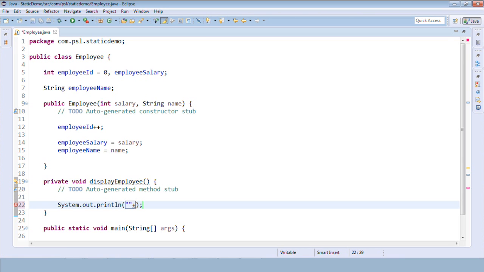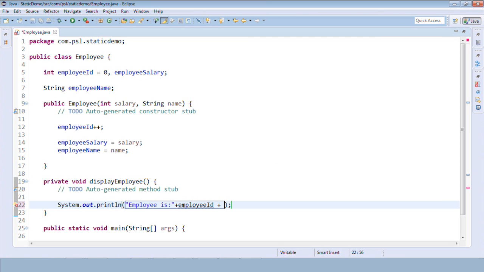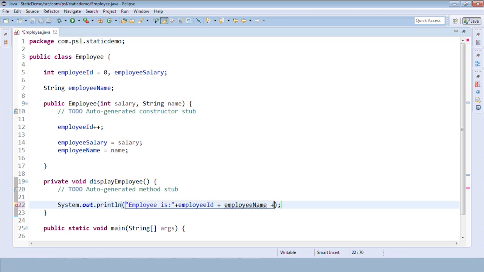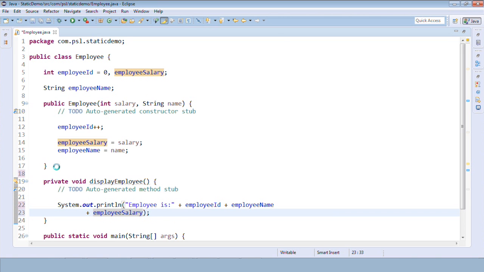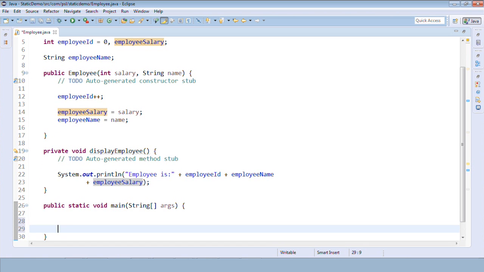So I can say "Employees" in double quotes, followed by the details of employee, that is employee ID plus employee name plus employee salary. So these details we need to display.